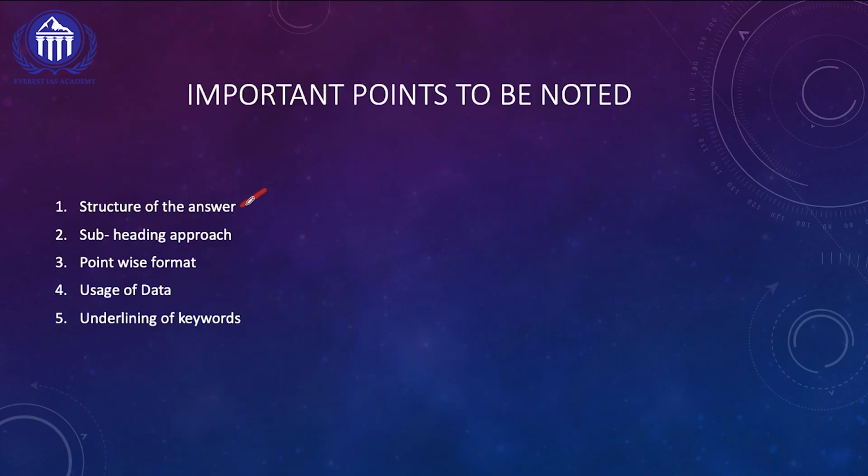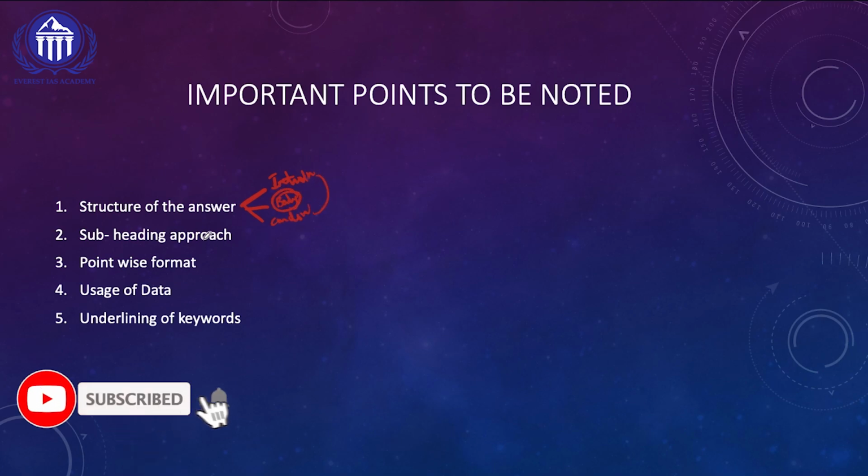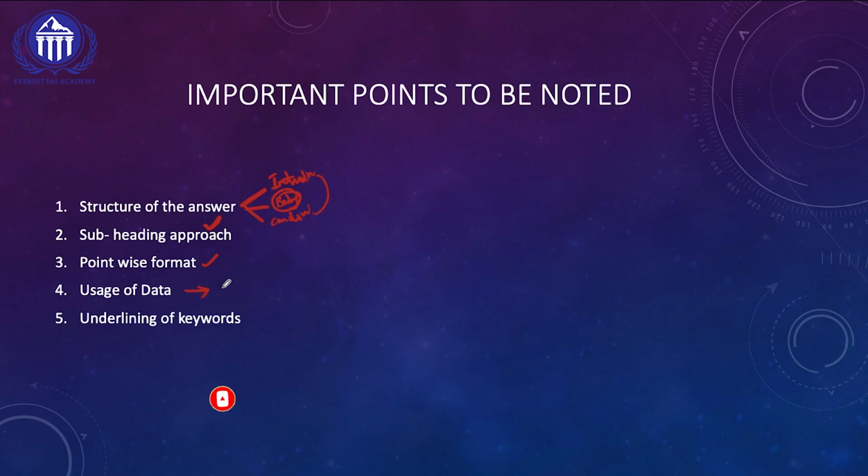So what are some of the important learnings from All India Rank 1 Shakti Dubey's answer rating is, the structure of the answer clearly has introduction, body, conclusion. Introduction and conclusion have been written in 3 to 3.5 lines. The body of the answer has been written in subheadings in a proper point-wise format, and she has quoted relevant data in her answer, and that data is also adding value to her answer. And she has used a lot of keywords, and those also she has highlighted in her answer. So these things we should learn from All India Rank 1 Shakti Dubey to improve our answer writing style, especially for the GS paper 2 polity segment.